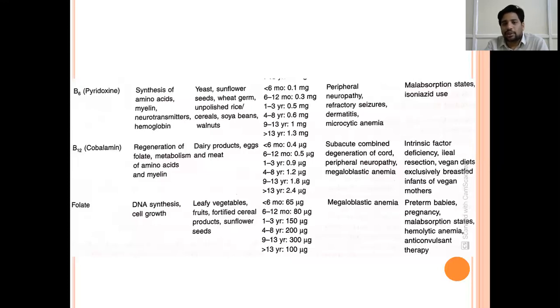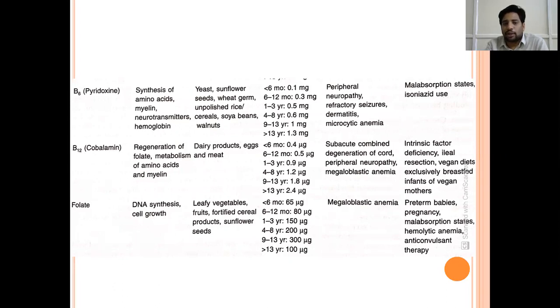Generally, pyridoxine deficiency is usually not seen, but if someone is having malabsorption, or especially is on antitubercular drugs like isoniazid, they generally present with pyridoxine deficiency. So now with tubercular treatment, they've included pyridoxine supplementation. So mostly we don't see it so much now.